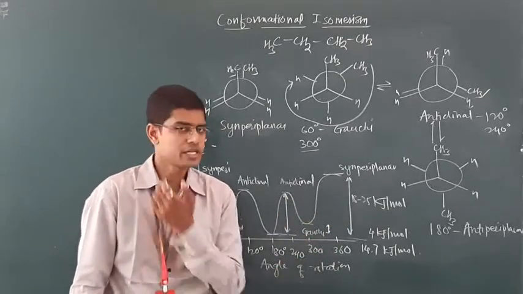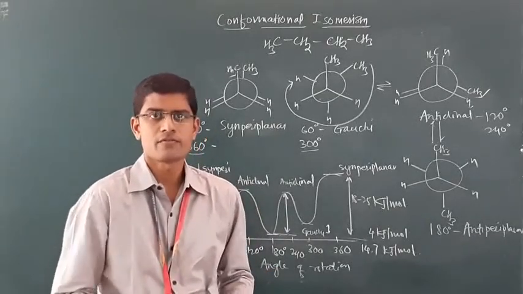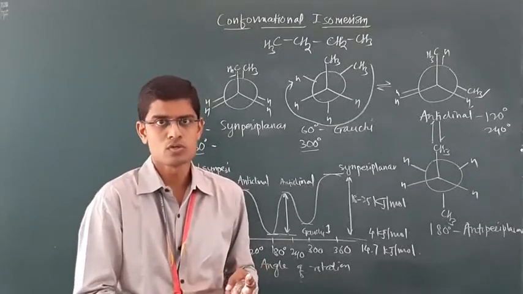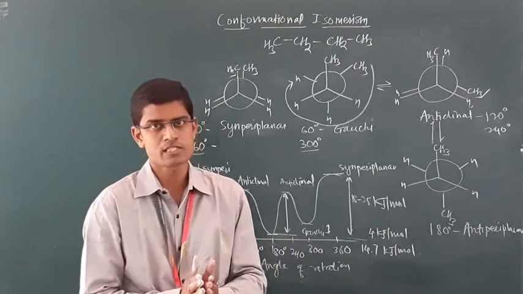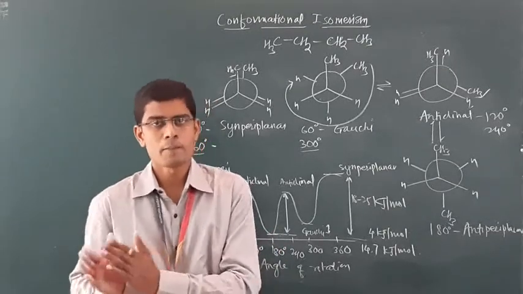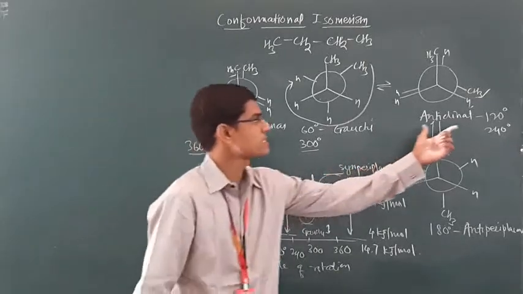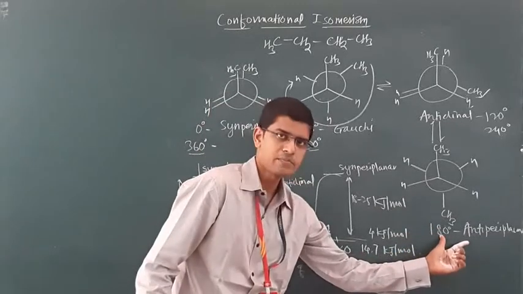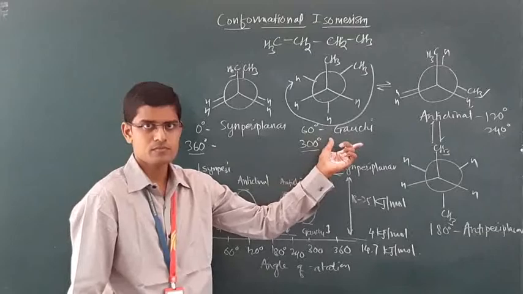In today's lecture, we have seen two conformational isomerisms. First, in ethane: staggered, eclipsed, skew. In n-butane, they are divided into fully eclipsed syn-periplanar, partially eclipsed anticlinal, fully staggered anti-periplanar, and partially staggered Gauche. Thank you.